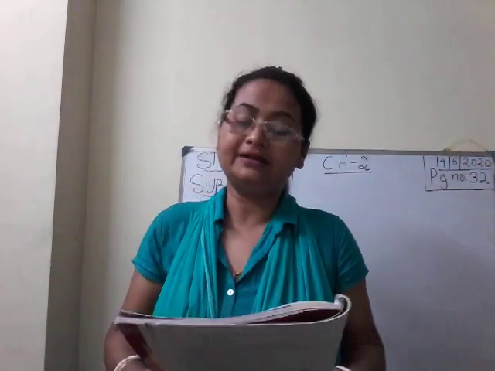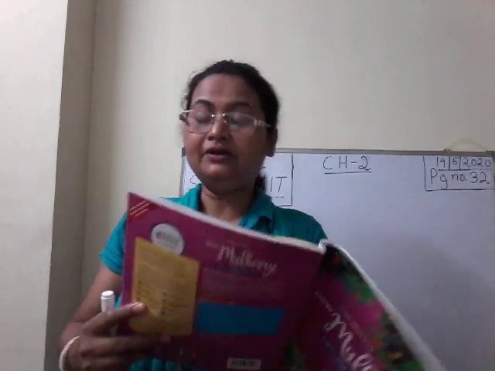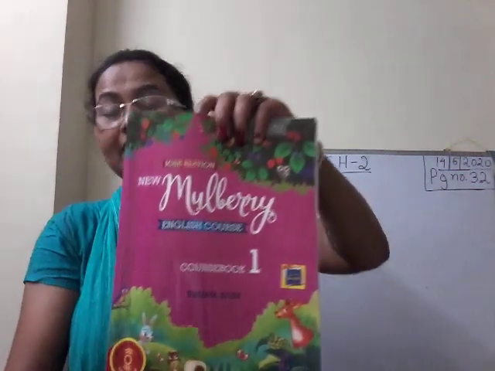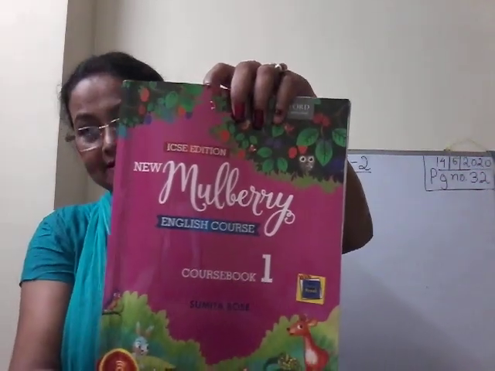So, children, now I'll conduct your English literature class, and the name of the book is New Mulberry, isn't it?